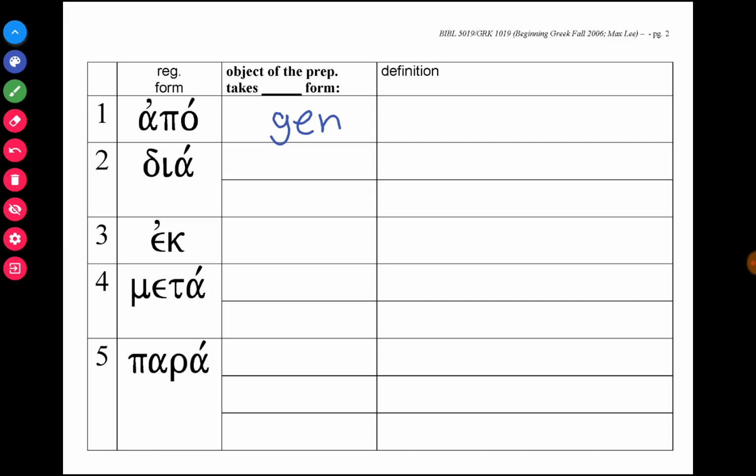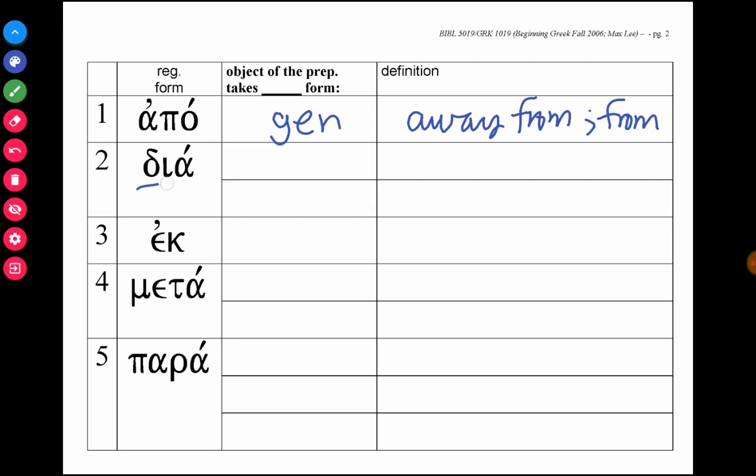Apo happens to be a preposition that only takes one kind of noun case ending, and that's the genitive. So you attach apo to a noun in the genitive, and it means away from or from.